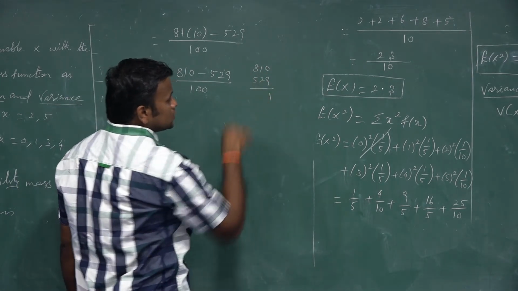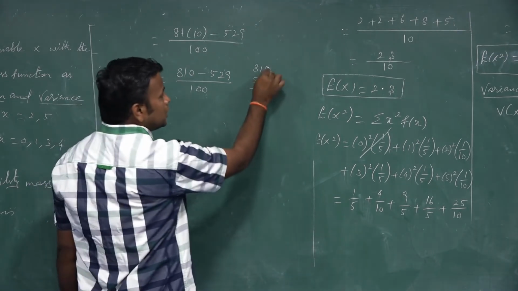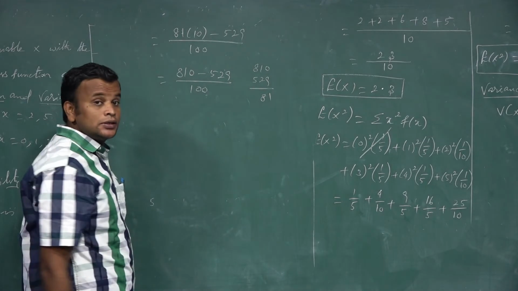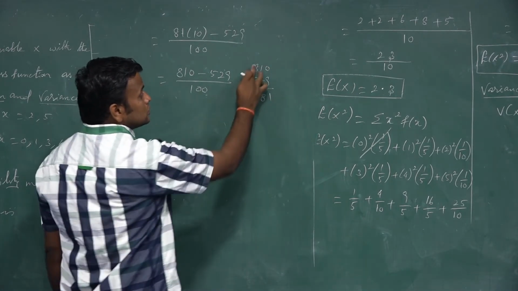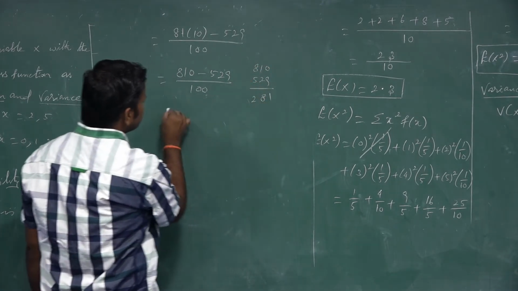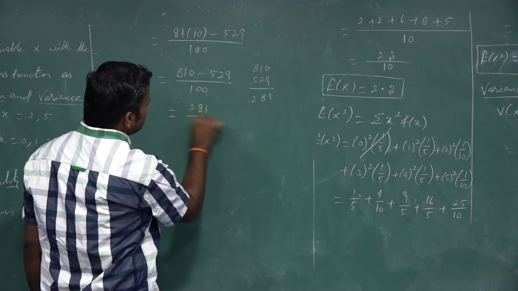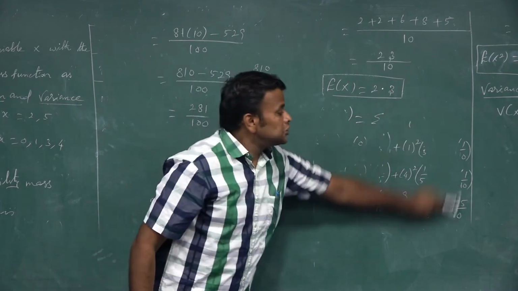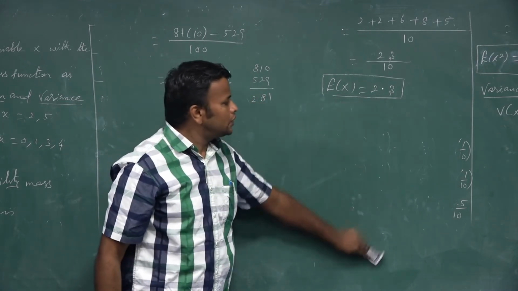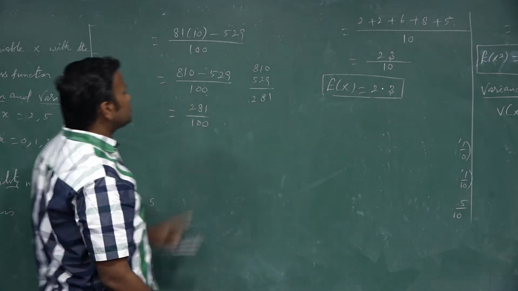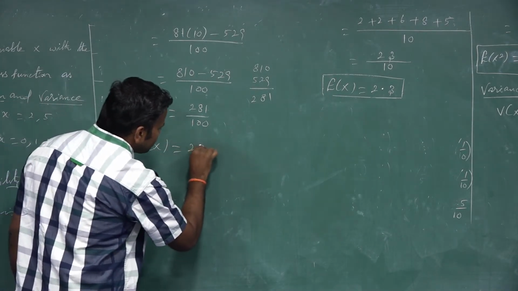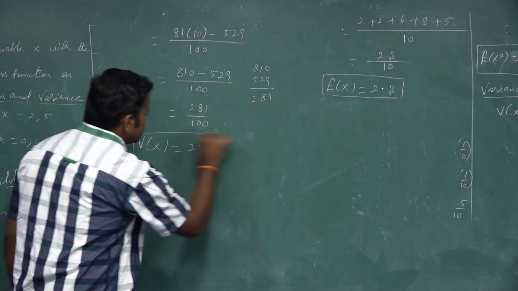10 minus 9 is 1. Okay, 10 minus 9, we already took a borrow. 10 minus 2 is 8. We already took one borrow, so 7 minus 5 is 2. So 281 by 100. But we write the mean in decimal form, the value of mean is 2.3, so here also we write in decimal form. So 2.81.